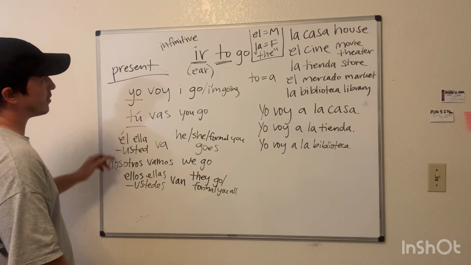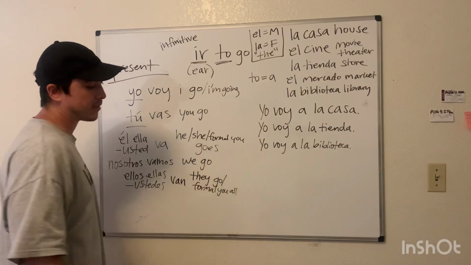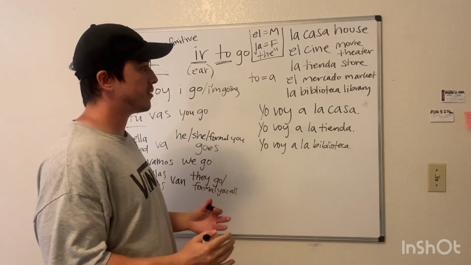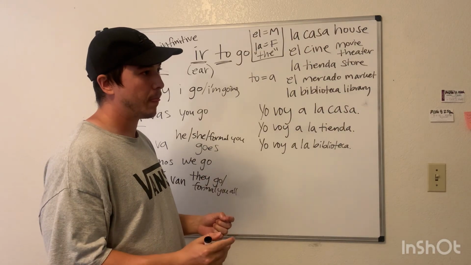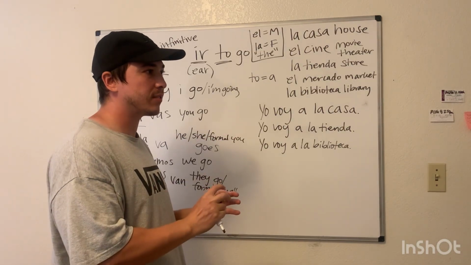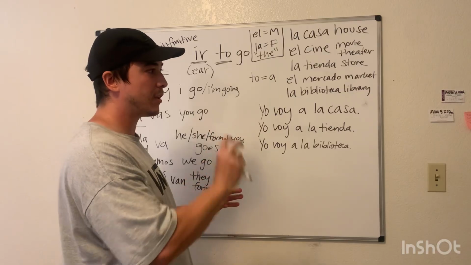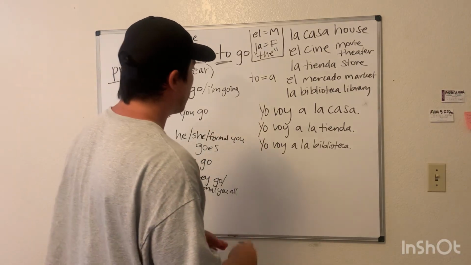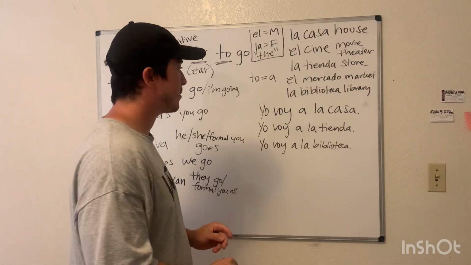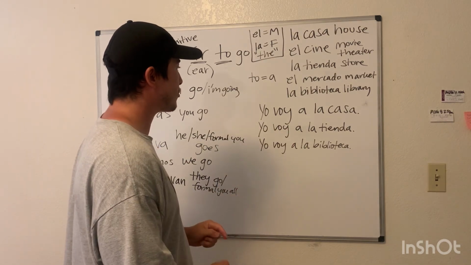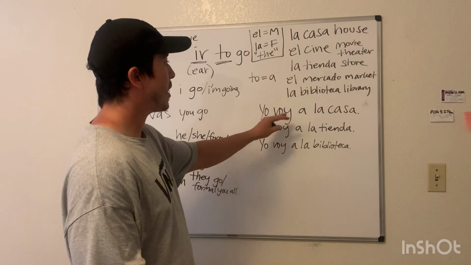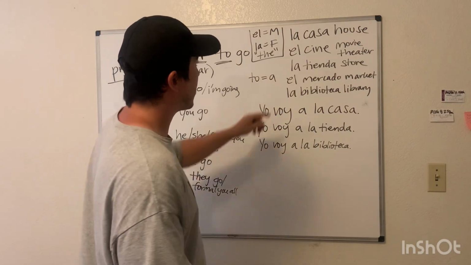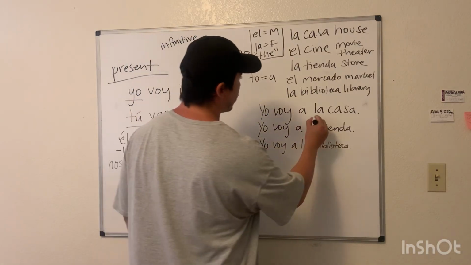Él with an accent is different than el with no accent. Where an accent goes matters. It stresses the syllable that you put the emphasis on. So it's not random. It's actually on a syllable where they want you to pronounce it a certain way. And we'll talk a heck of a lot more about accents in the oncoming lessons. I'm trying to keep this one short. Yo voy a la casa, yo voy a la tienda, yo voy a la biblioteca. Now, when it comes to masculine, so all these are feminine, right?